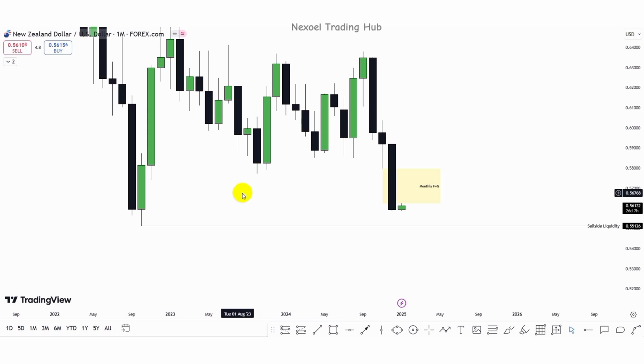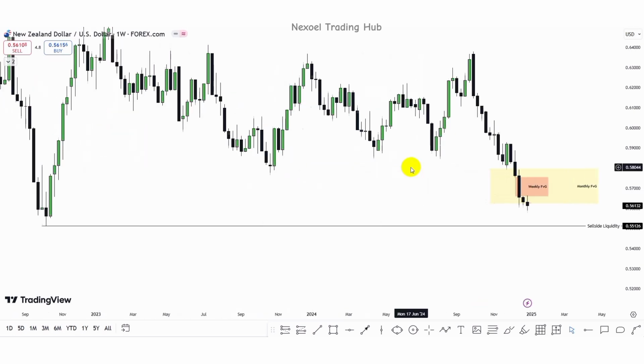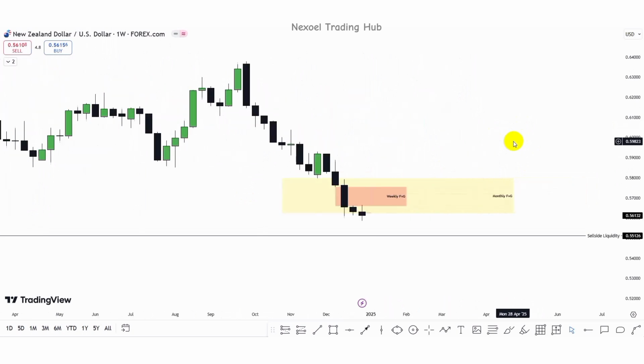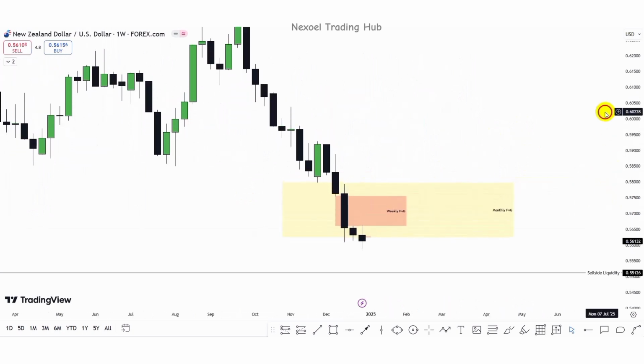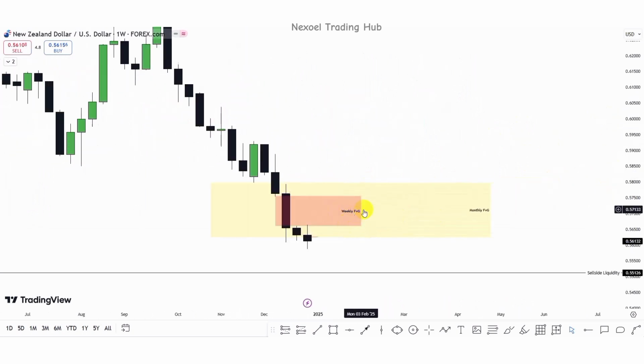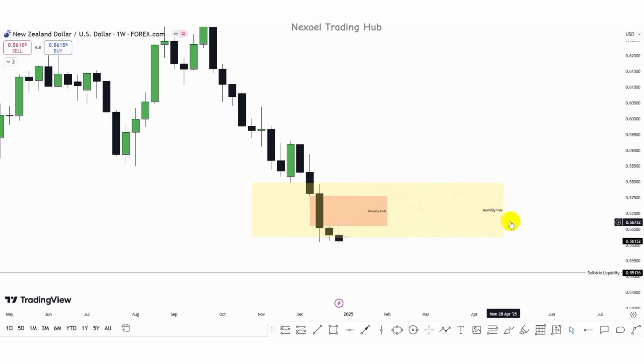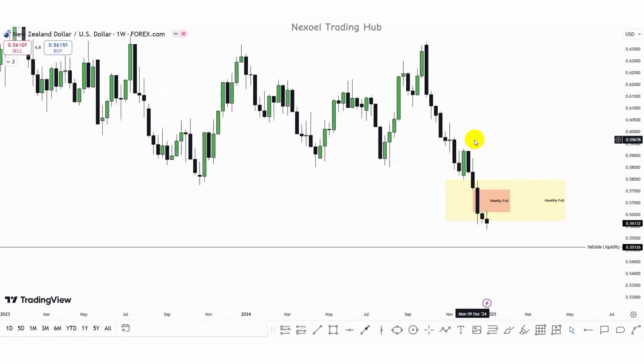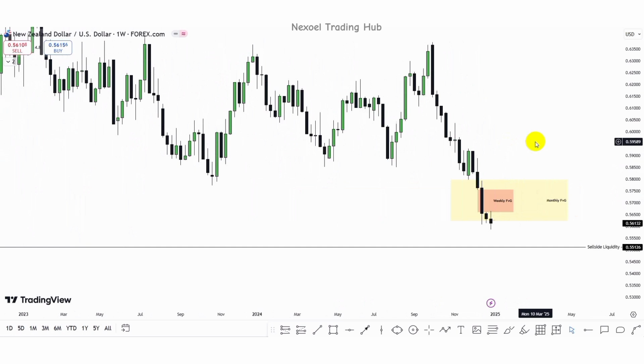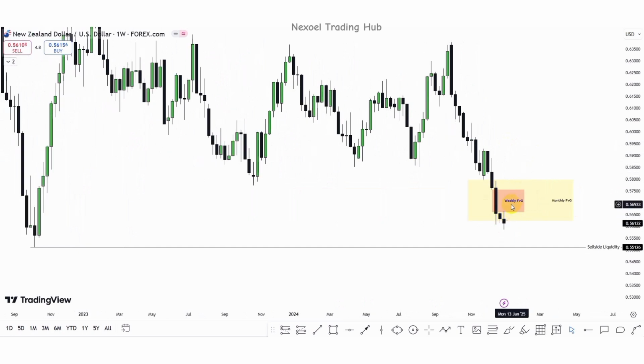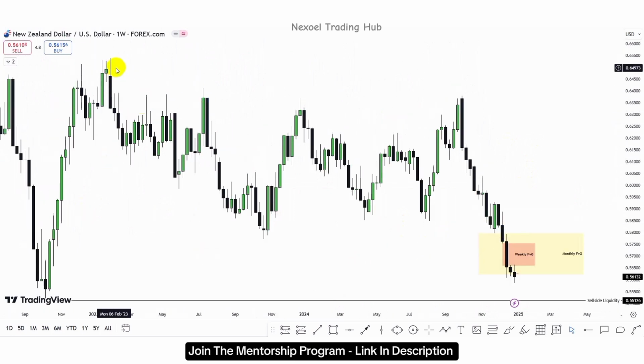So let's check the weekly time frame. Here in the weekly time frame in NZDUSD, we can also see we have the weekly fair value gap within the monthly fair value gap. So we can identify the possibility of price returning into the weekly fair value gap that is in confluence with the monthly fair value gap, and then we have the bearish continuation to the downside. We can see price reacting at this order block, this down close candle before this bullish move to the upside, and now we are seeing the return of price.